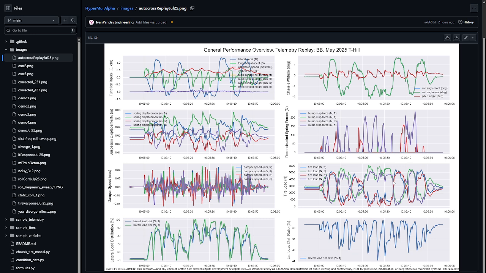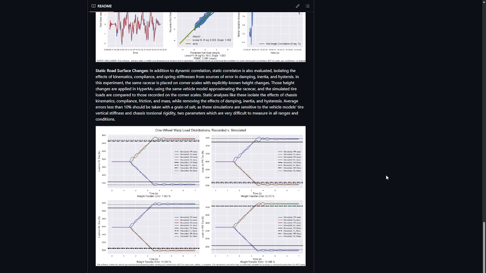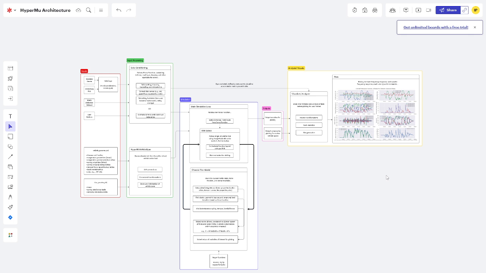Specifically, I'm using a two-dimensional tire model, meaning that lateral forces are only a function of vertical load, where the grip load dependency is fit to a parabolic curve using known parameters. These simplifications could be critical in closed loop simulations where ground plane forces as outputs are part of the feedback loop, influencing the next iteration's inputs, and the errors start to compound. But HyperMu's open loop telemetry replay approach means that tire ground plane forces are currently only used to find the vertical jack. So the impact of these simplifications are much smaller. I'll talk a little bit more about the implications of these simplifications towards the end of the video.